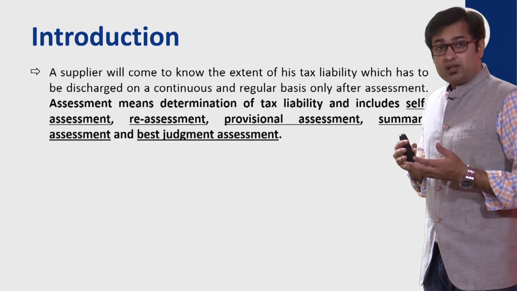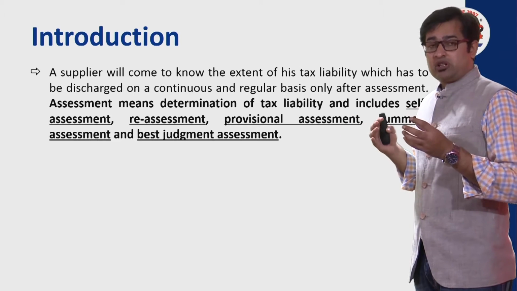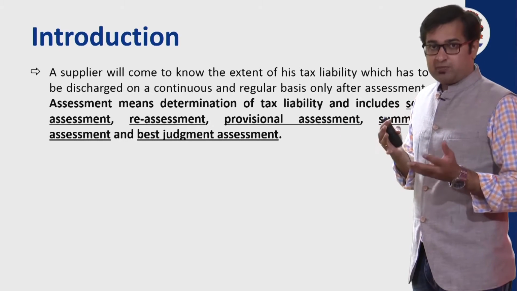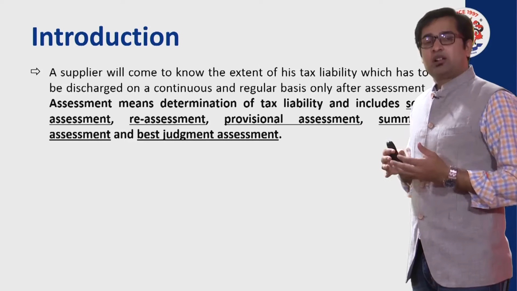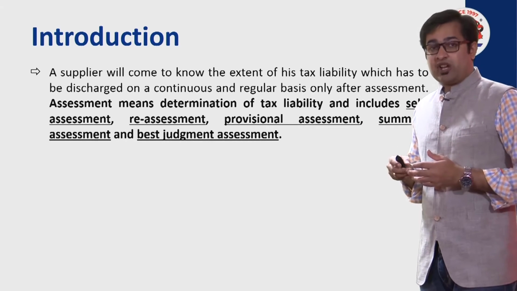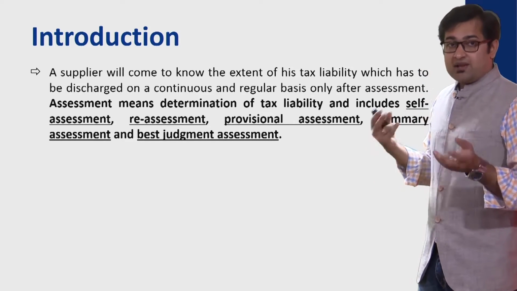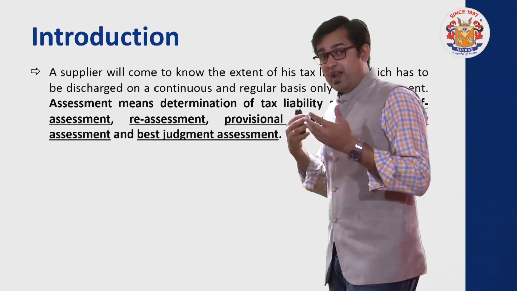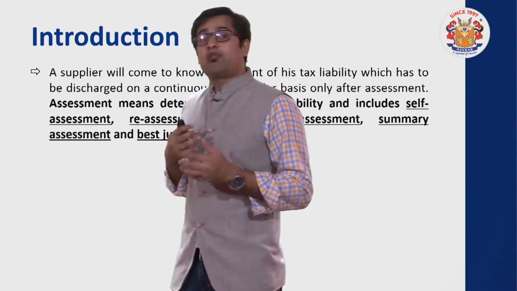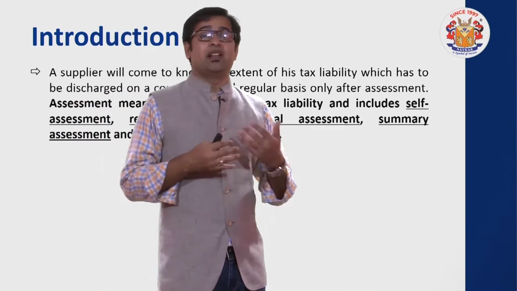Over and above that, it covers something called summary assessment, which is a fast track assessment kind of provision, and it also covers something called best judgment assessment. So various types of assessments are involved under the heading called assessment. And since, as I said in the starting itself, in every tax in India we follow a rule of self-assessment, a registered person himself is making an assessment.